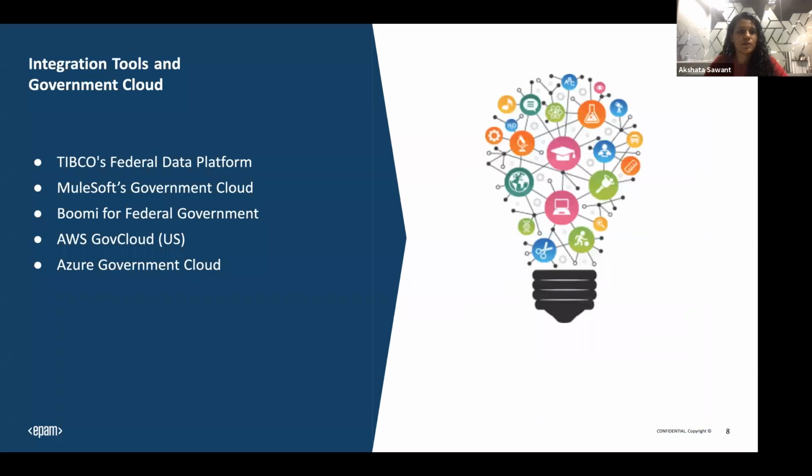All right. So these are the different integration tools. Why are we talking more about the integration tool? If you're using a government cloud, the data previously has been in silos. Today the need is microservices, or the API-led approach, so that the data is interconnected and we can make use of it.